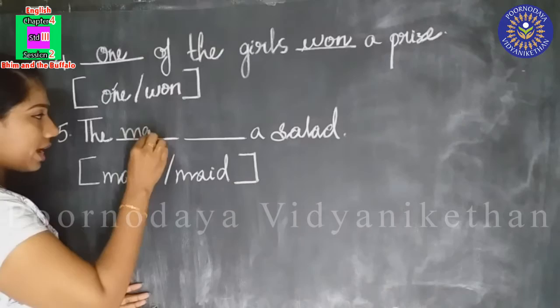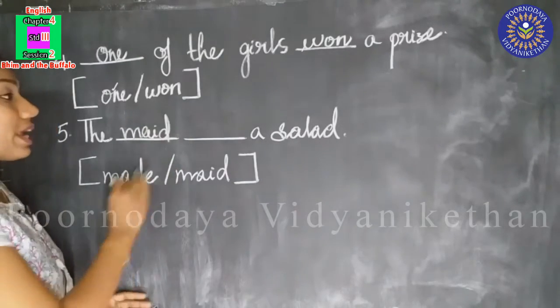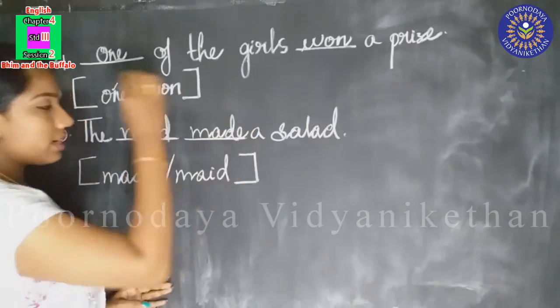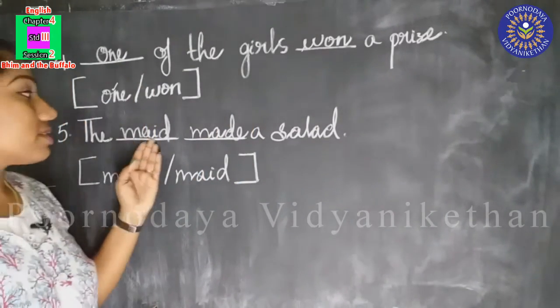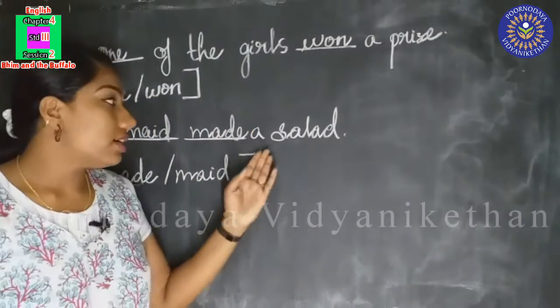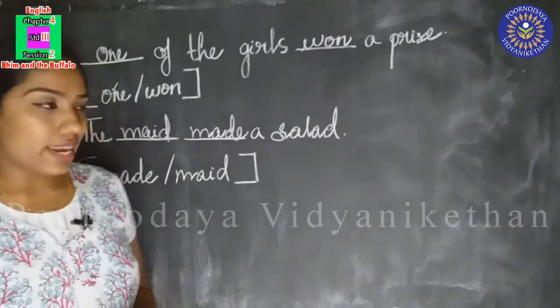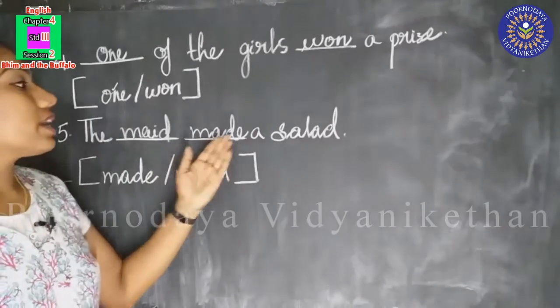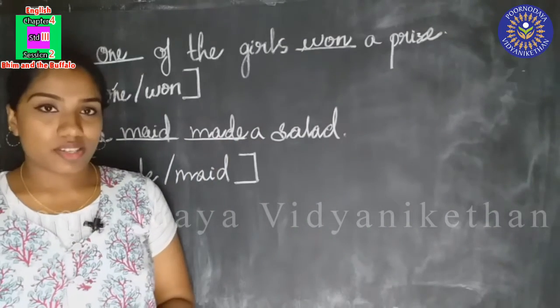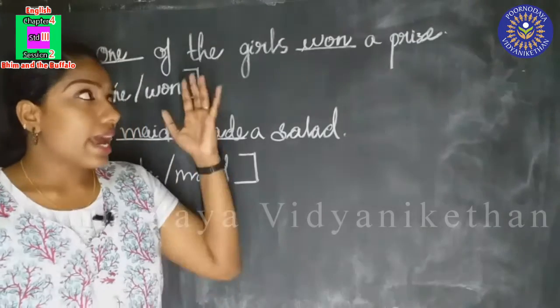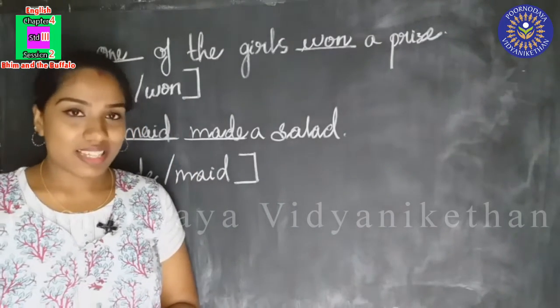The maid made a salad. The maid made a salad. That means the servant prepared a salad. The servant prepared a salad. The maid made a salad. Did you understand, children? So, we have learned homophones and we did some exercises.